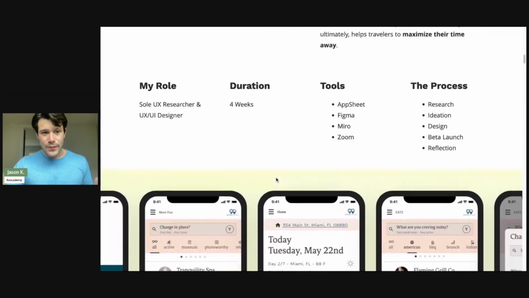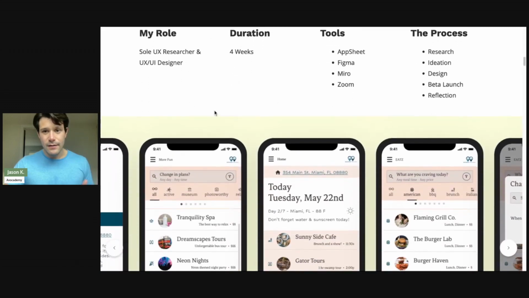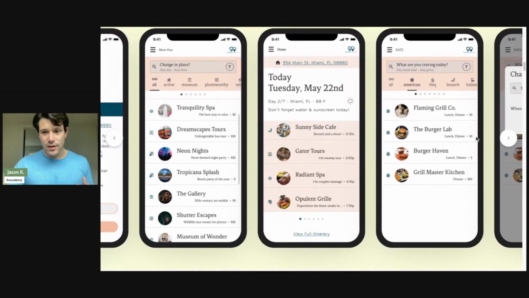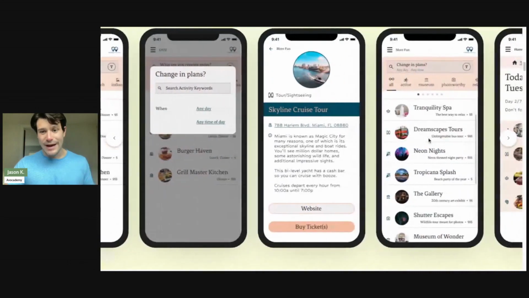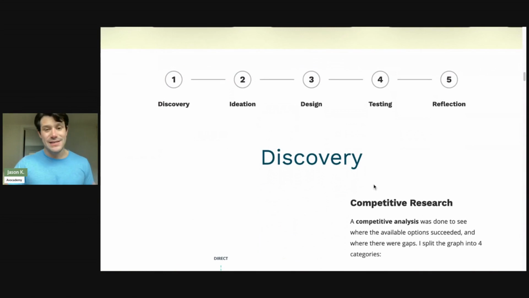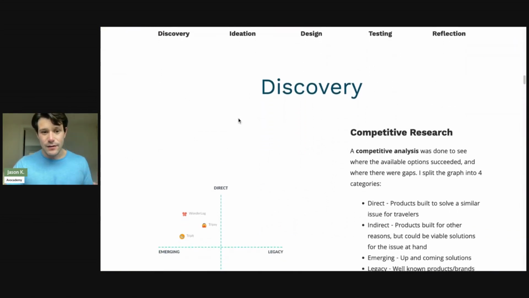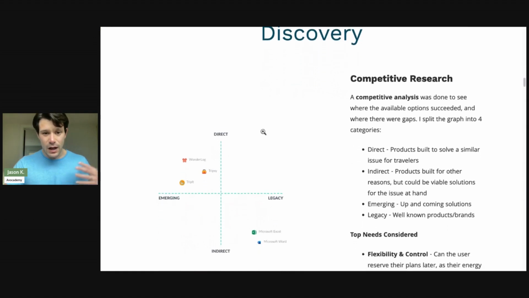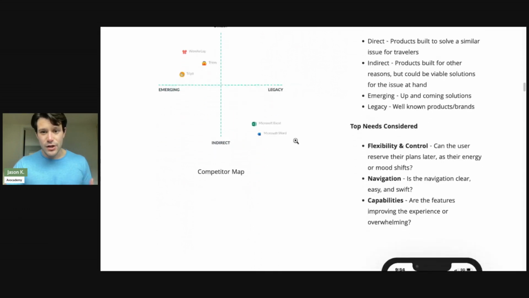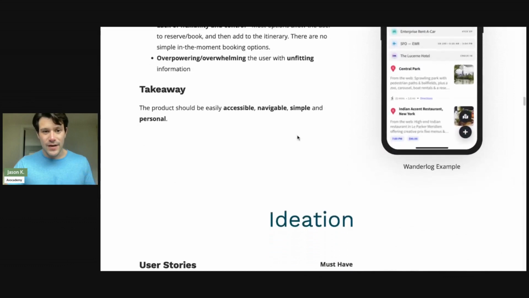We scroll down, you can see a little bit about the process that he took. This is actually one of the finished prototypes, but we'll show you how we got there. It starts with that design thinking process that we were talking about before. It starts with discovery, right? Finding out those customer needs. So you can see he's showcasing how he mapped out some competitive research. He talked about gaps, things that can help the customer.